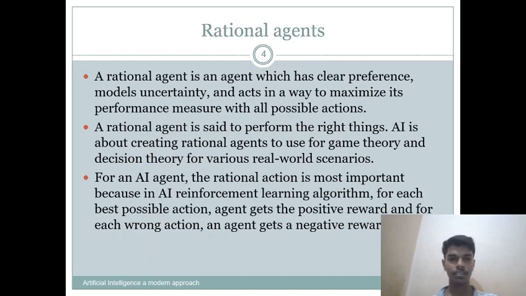Now what are rational agents? A rational agent is an agent which has clear preferences, models uncertainty, and acts in a way to maximize its performance measure with all possible actions. A rational agent is said to perform the right things. AI is about creating rational agents to use for game theory and decision theory for various real world scenarios. For an AI agent, the rational action is most important because in AI reinforcement learning algorithms, for each best possible action, the agent gets a positive reward, and for each wrong action, the agent gets a negative reward.